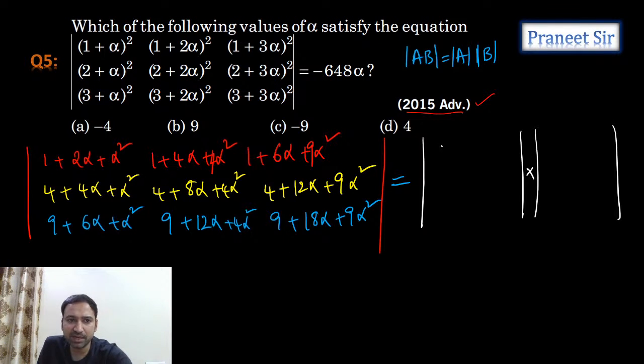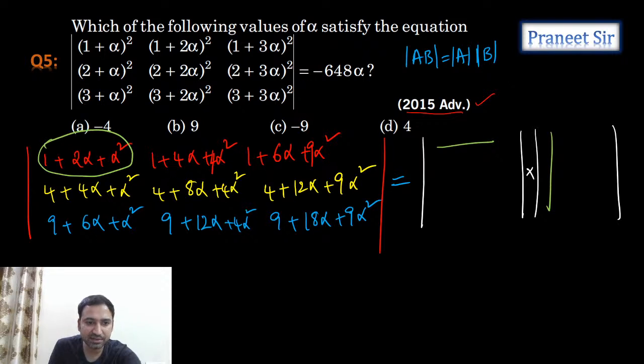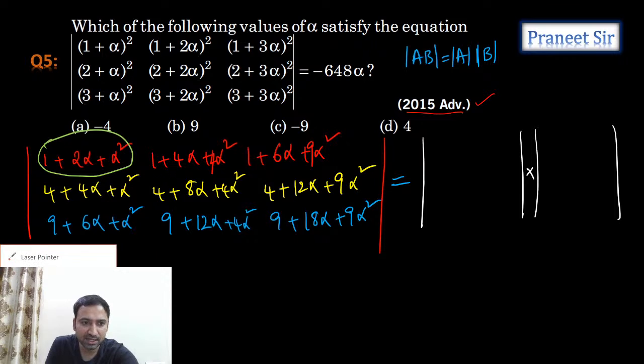So tell me, guys, first element, this into this into this should be this, correct? So tell me, what is the possibility for first row and first column? Let's check it.